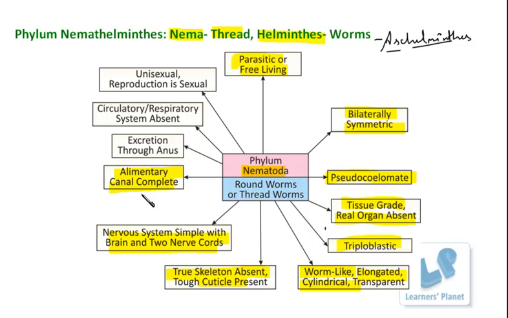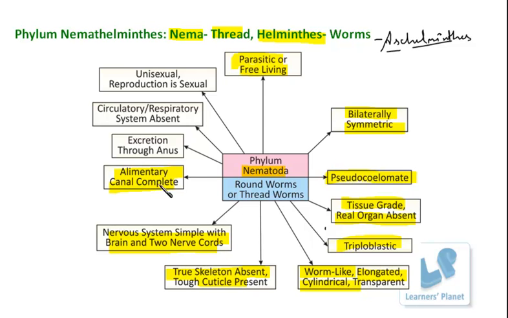Till now, whatever we have studied about the other groups, you know that in those organisms the alimentary canal has a single opening, right? They have the mouth through which the food is ingested, and the anal pore or the anus is absent. But here in these organisms, there is the presence of the anus also.